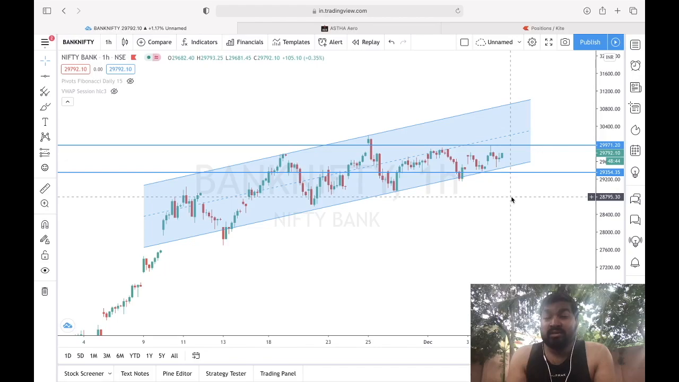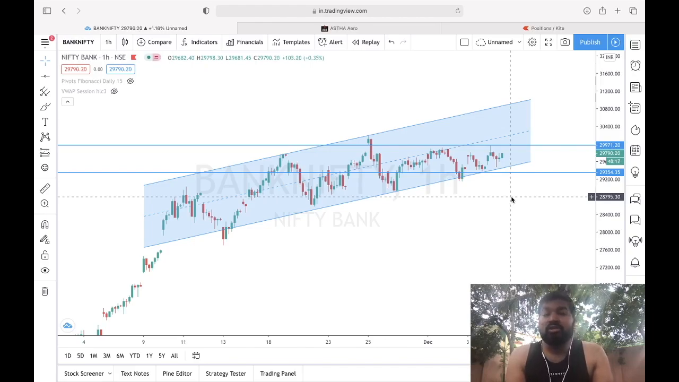But according to my analysis, I would be very happy if a breakout happens and not a breakdown, because we are in a bull run in Bank Nifty, and Bank Nifty is continuously moving upside, or Nifty, say Nifty also. So as per that, we need a breakout and not a breakdown. But the market is supreme, we can get a breakout or a breakdown, whatever we get, we will trade that pattern. Okay, so this was about Bank Nifty.